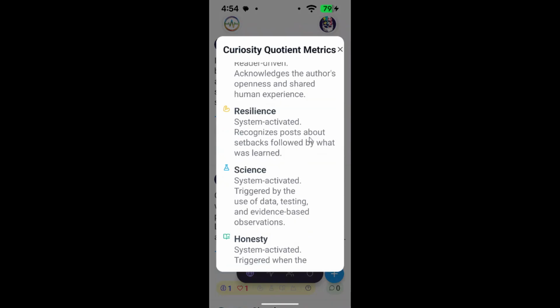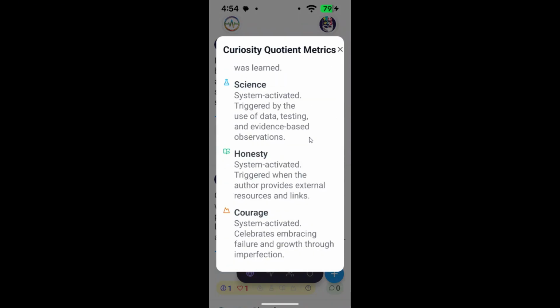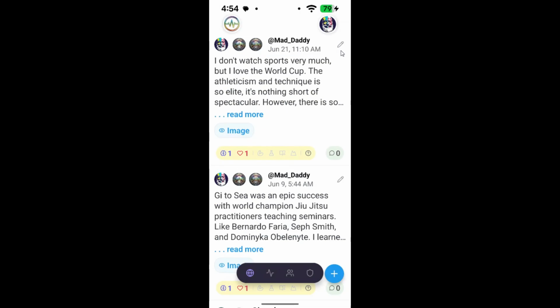The other 4 metrics, resilience, science, honesty, and courage, are system-driven. This means that the algorithm will decide whether your post has met the criteria to be marked with one or more of those attributes. These all have a significant weight. The whole idea is to support people for ethical behavior.